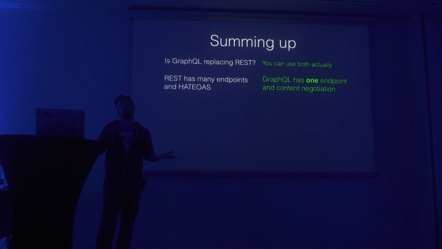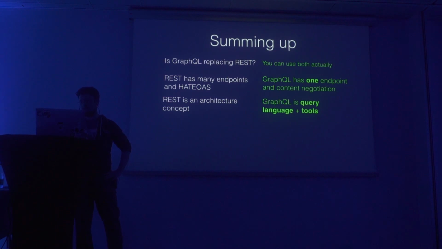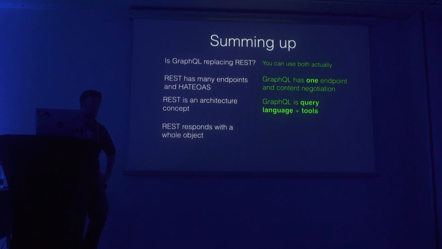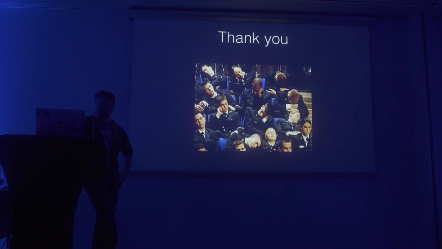Yeah. Okay, so GraphQL has one endpoint and content negotiation, and REST has a lot of endpoints, and it's boring to write a lot of endpoints, am I right? Unless you can generate that with a tool. REST is an architecture concept. GraphQL is a query language and tools. REST responds with a whole object with a lot of properties, and you specify the columns that you want, right? The properties you want.